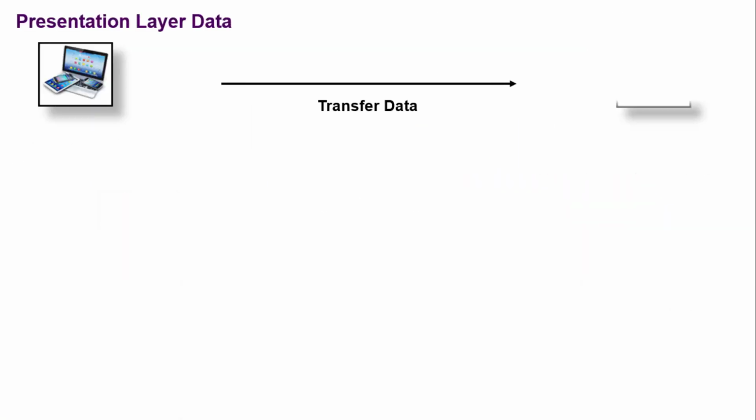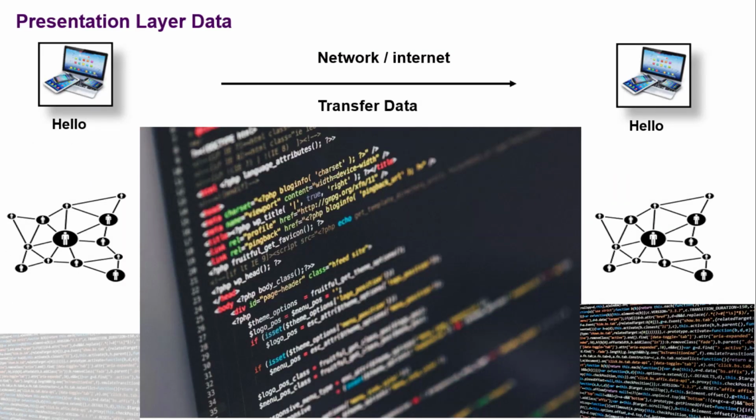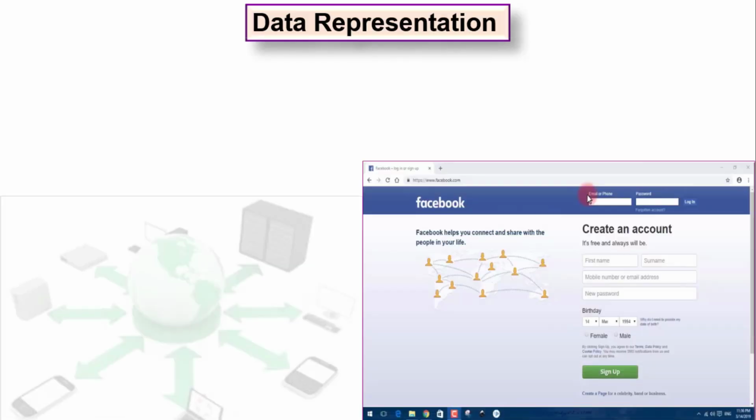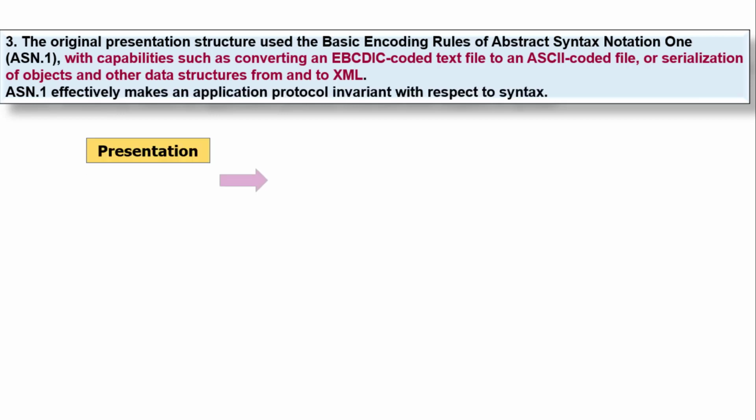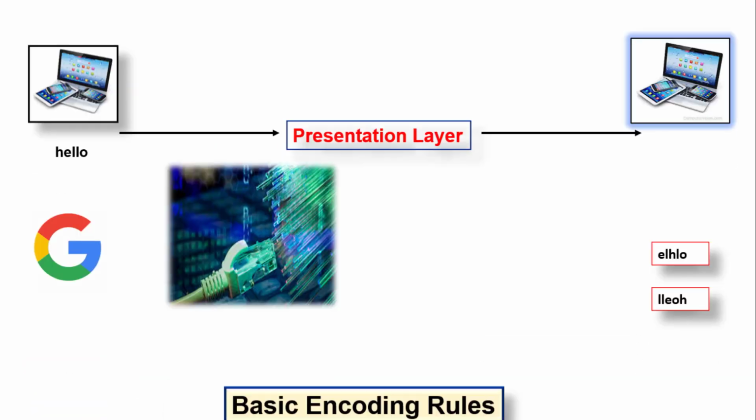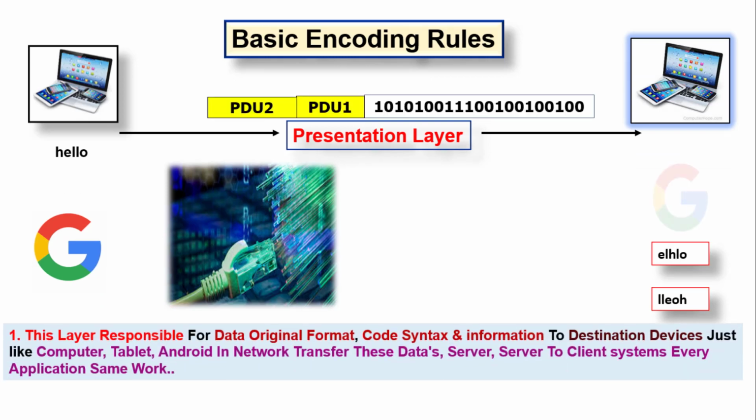Transferring data and presenting data are all possible because of the presentation layer. What is data representation? Watch my previous video, where I already created basic encoding rules as one part of the presentation layer.